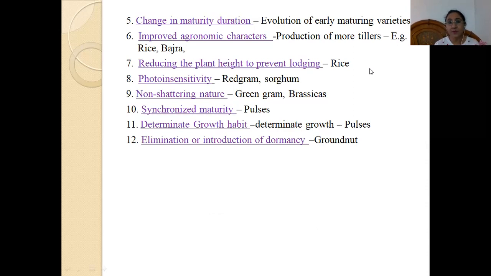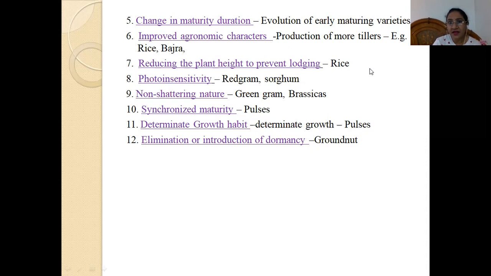The sixth point is improved agronomic characters, like production of more tillers. We should develop those varieties which have more number of tillers. If there are more tillers, then there will be more panicles, more seeds, so more grains. So the grain yield will be more. That is our ultimate objective.